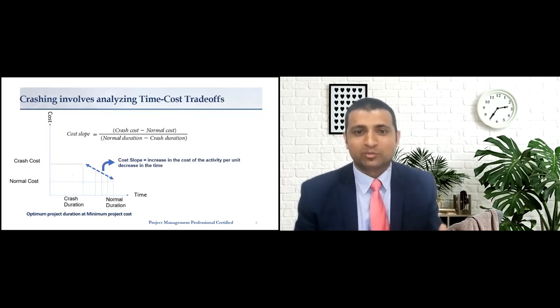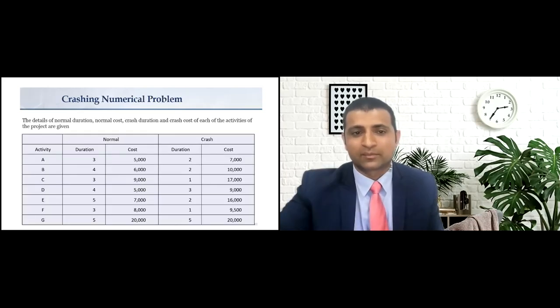What does cost slope mean? Cost slope means how much money I need to crash an activity, let's say A, by a single day or week or unit time. Cost slope can be calculated by the formula: crash cost minus normal cost, divided by normal duration minus crash duration.